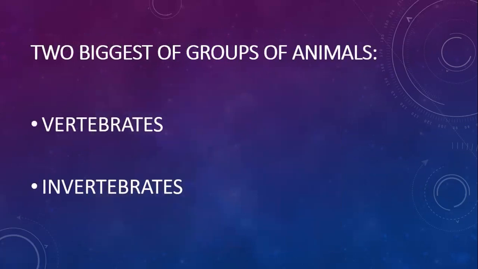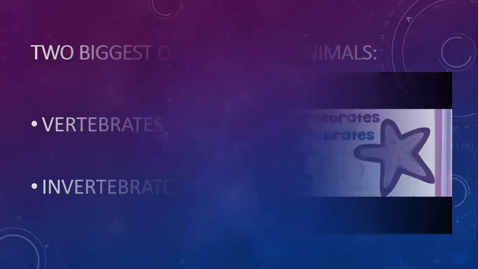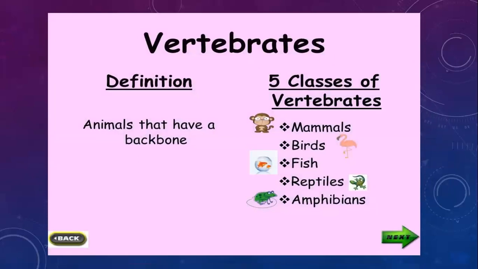Now there are two biggest groups of animals: vertebrates and invertebrates. You have studied about these in class 3, and now we are going into more detail in class 5. Vertebrates are the animals that have a backbone or spinal cord.